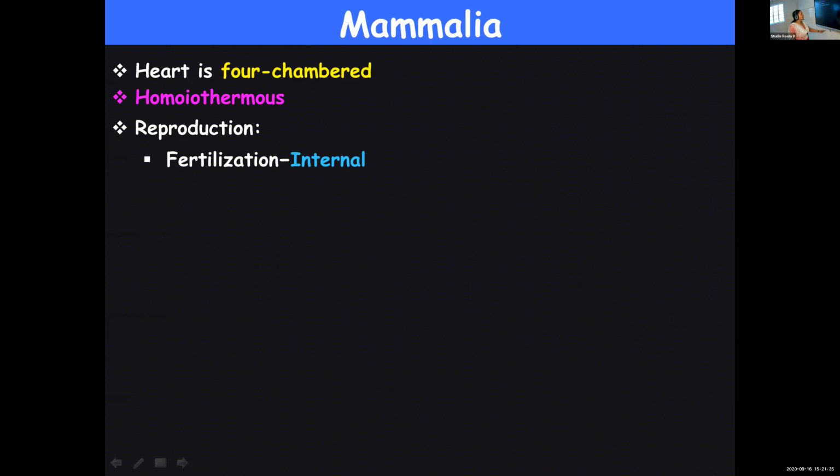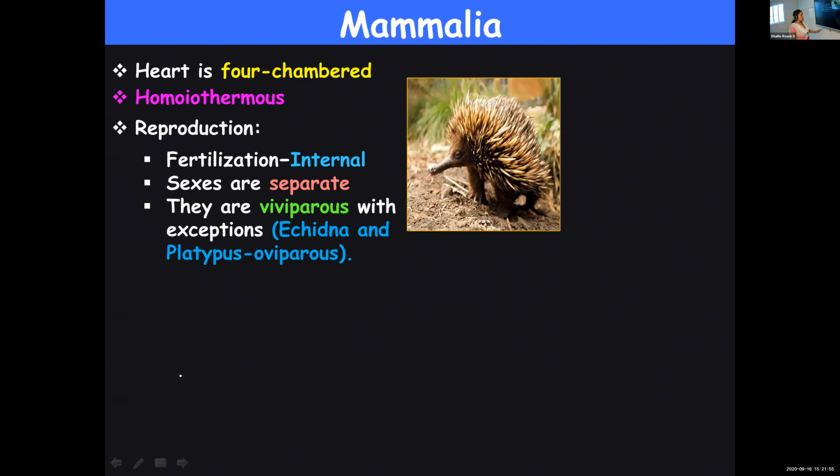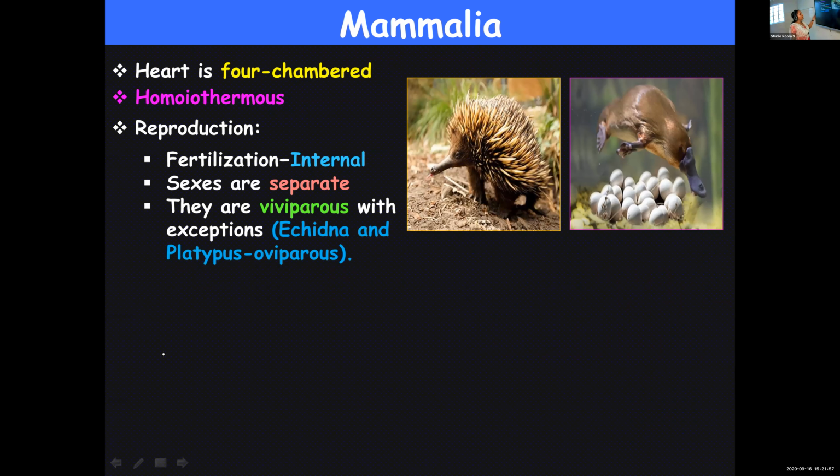Reproduction. Reproduction is internal, sexes are separate, and they are viviparous because they give birth to their young ones. But at the same time, exceptional cases are there. Echidna and platypus, both of them are mammals, but both lay eggs. So that is an exceptional case. But other than that, generally mammals give birth to their young ones. You can see echidna and platypus there. The second figure is the duck-billed platypus, and the first one is echidna.